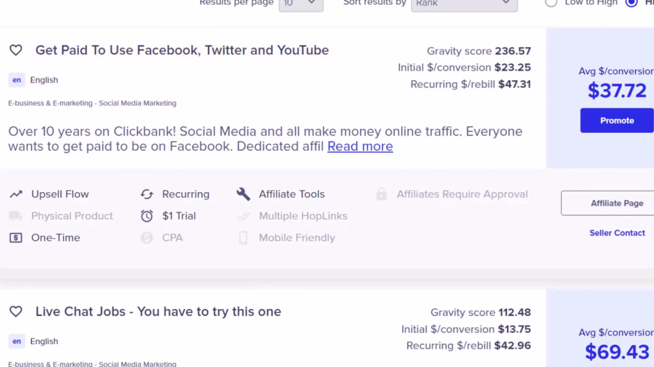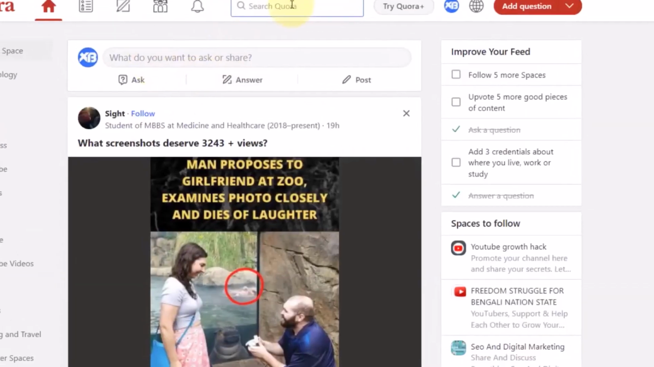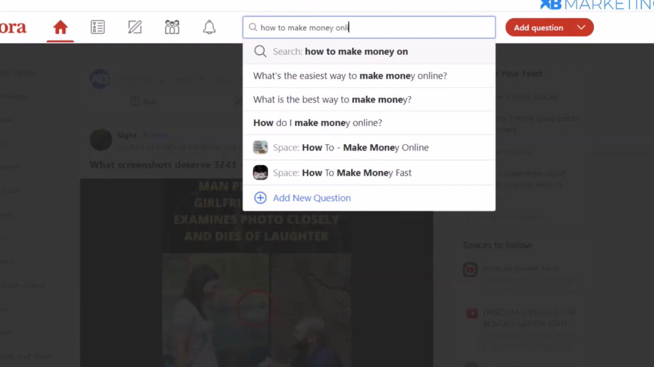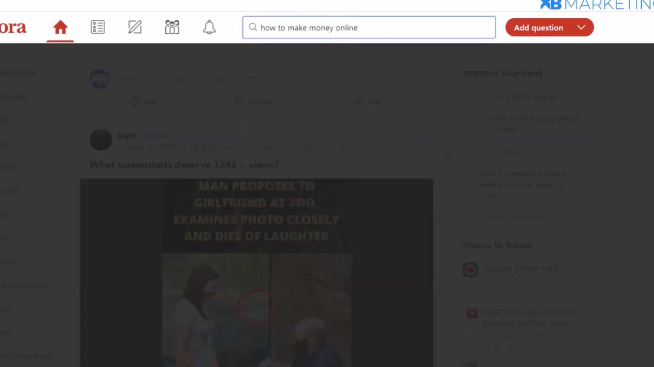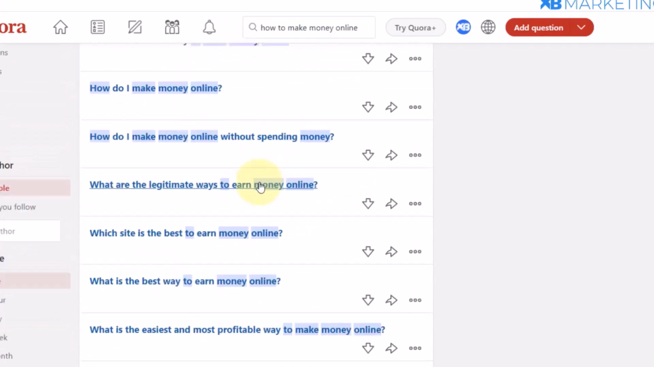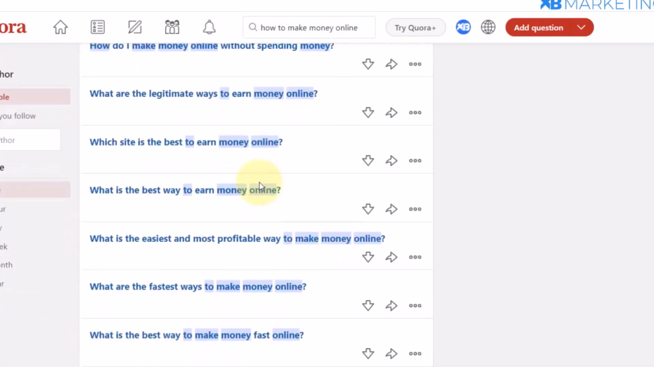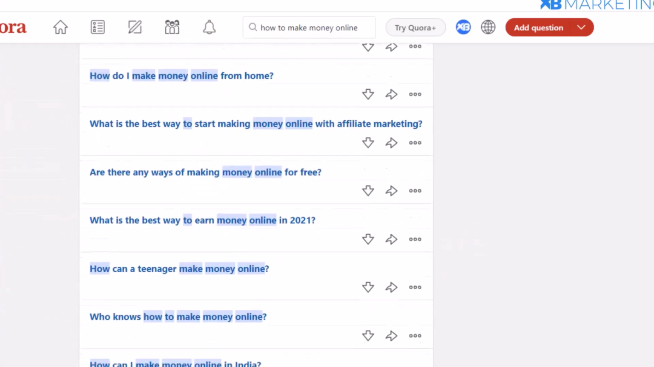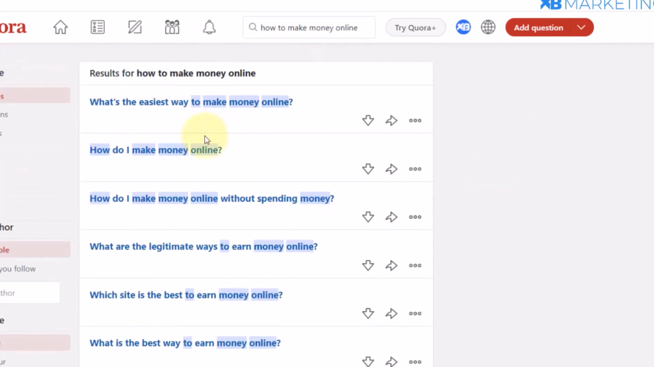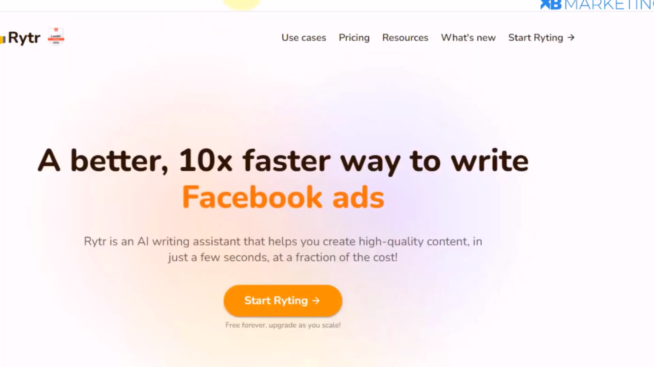So what you want to do when you come over to Quora is type in how to make money online. Those are basically the people you are looking for and the ones you want to sell this product to. As you can see right here, there are a bunch of results for how to make money online on Quora. Basically, you are going to be answering all of these questions. And like I said, you don't need to answer these questions yourself. You can use Writer to answer them.